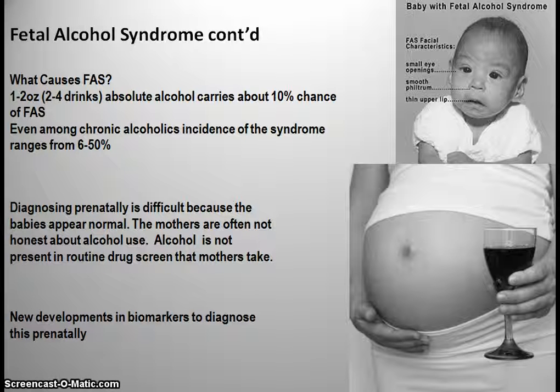Diagnosing this prenatally is difficult because when the physician examines the mother before birth, the babies will appear normal. You can't really tell. When physicians ask about the mother's alcohol use, not all physicians ask, and when they do, the mothers are not always honest. And in the routine drug screen that mothers take, alcohol isn't screened for. However, new developments in biomarkers have recently come out that are working towards diagnosing this prenatally, but keep an eye open or an ear open because those aren't fully established yet.